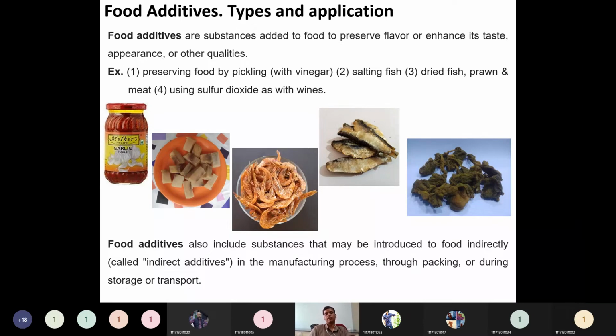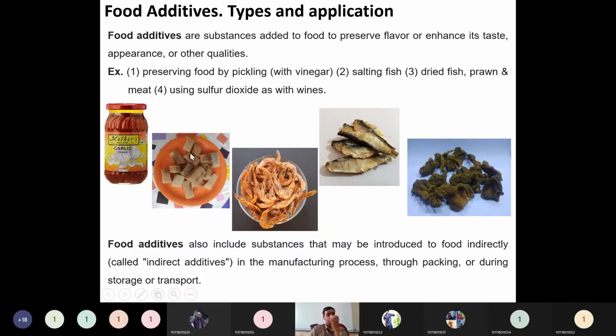For example, in the conventional manner, pickling is one type of food preservation, using vinegar or something else, and it can be prepared for household purposes. Pickling increases shelf life, like mango pickling or garlic pickling. A raw mango we can consume within 1 or 2 weeks, but when you preserve that mango for a long time, we can consume the pickle for more than 1 year, with a proper storage mechanism. So that's the advantage of pickling. This is also one type of food additive, or we can say a food preservation technique.